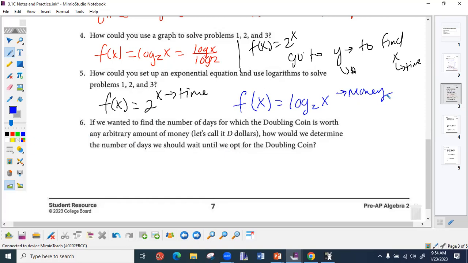For example, if I asked you, calculate how much money I would have after 25 days, which one would you use? The first one, the exponential, because I'm giving you a time to calculate. If I asked you, how long will it take me to have $100,000? Then you would have to use the second one, the log one.